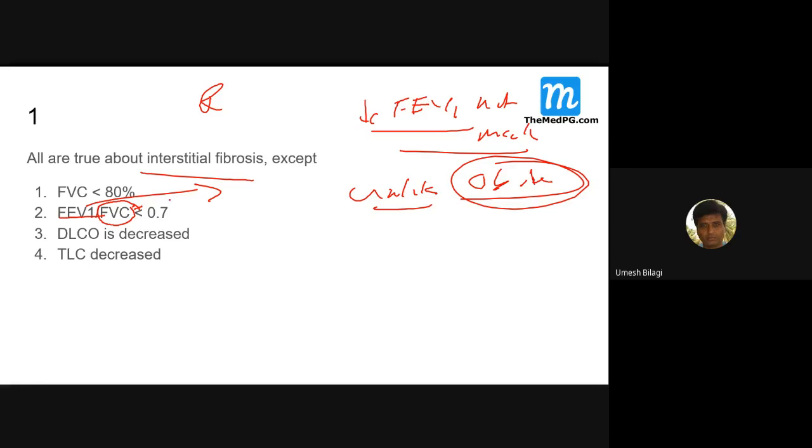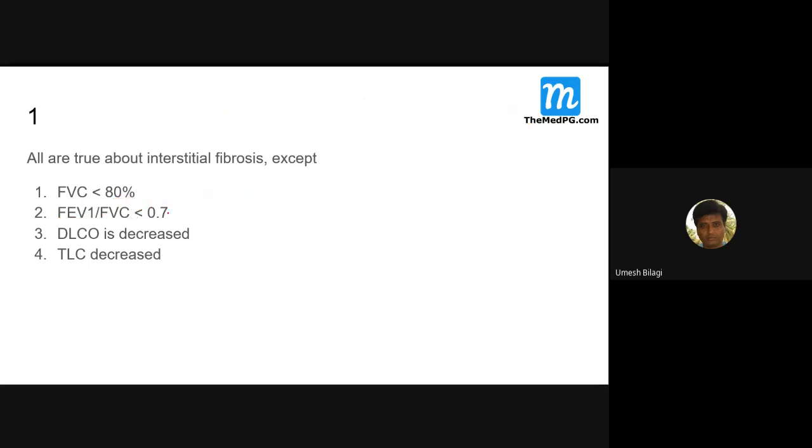In total, the reduction of the FEV1 by FVC ratio is less.